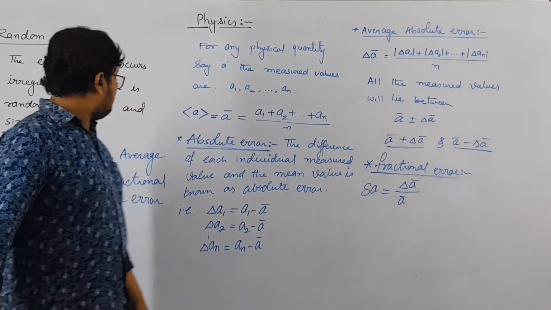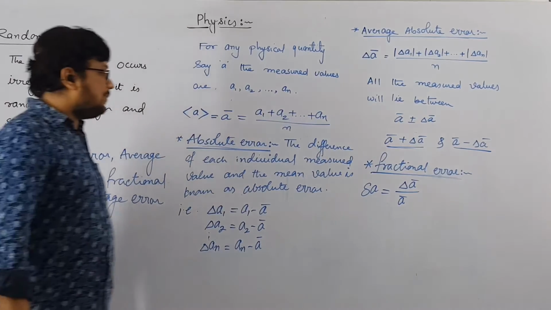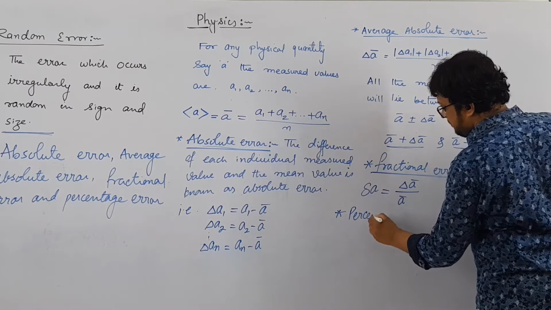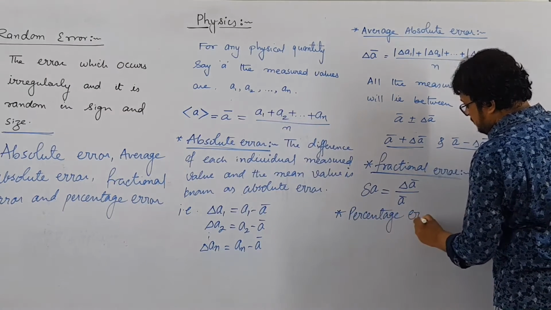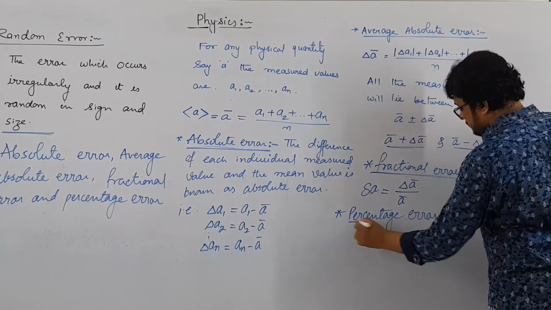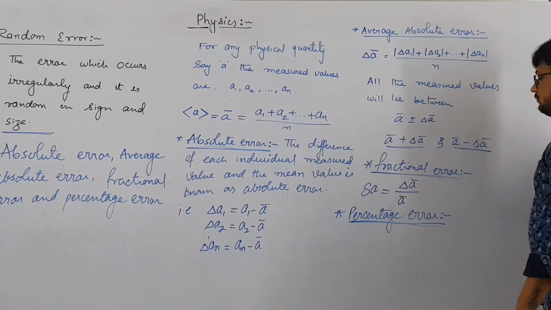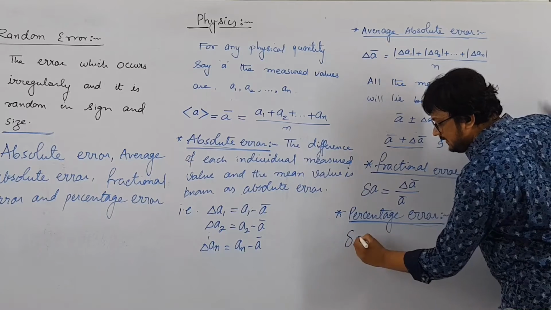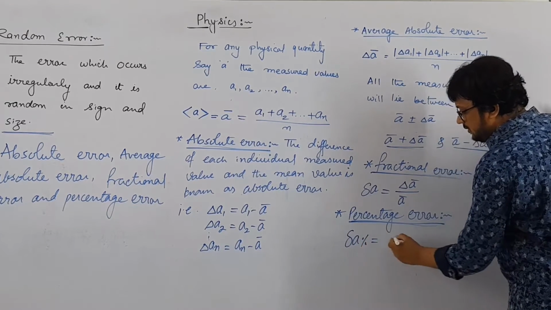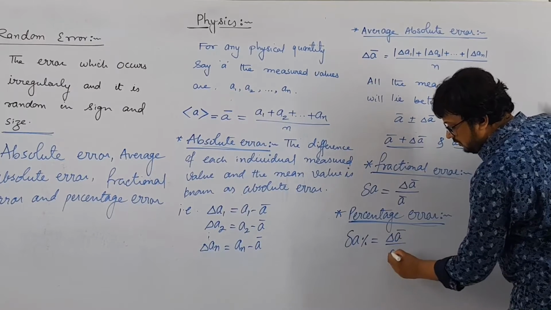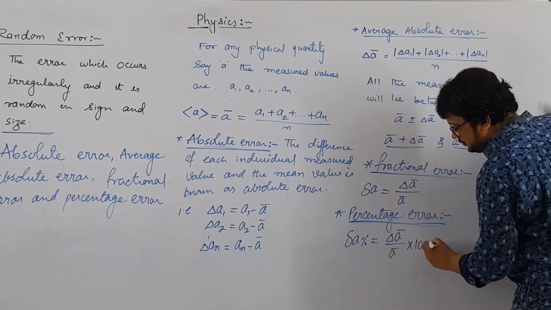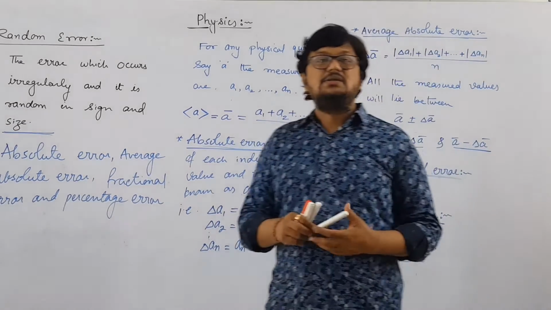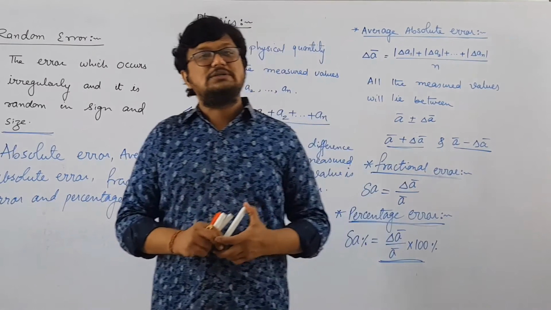And the last one is percentage error. So what do you mean by percentage error? So percentage error is quite simple. Its symbol is delta A in percentage. If you want to convert any fraction into percentage, you have to just multiply it by 100. So this will be our percentage error. So percentage error will be fractional error into 100 percent. That will be our percentage error.